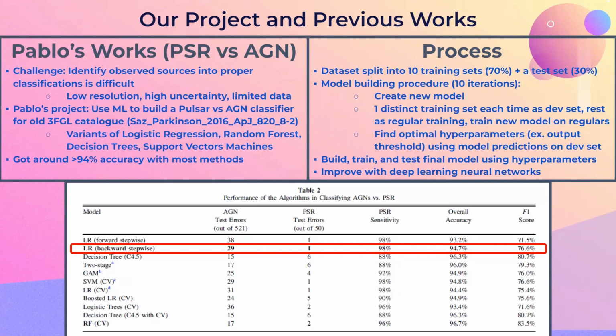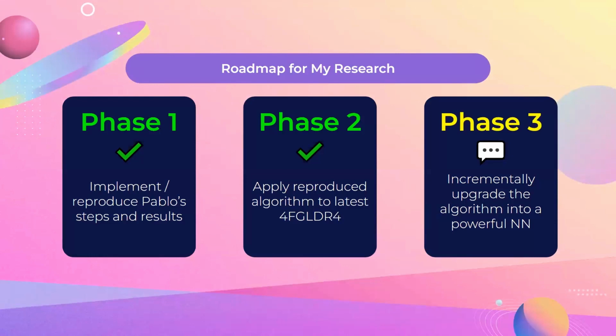Our final accuracy was the average of multiple test accuracies obtained. With the powerful deep learning neural networks that I'm going to make, we hope to make a classifier with unprecedented and extraordinary capabilities. Here's the roadmap for my project.